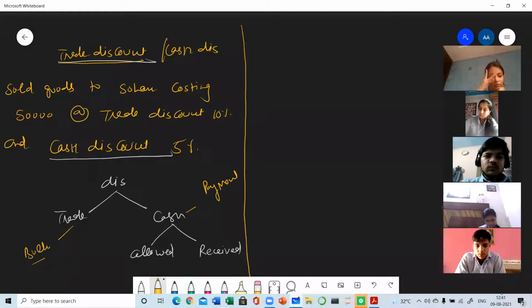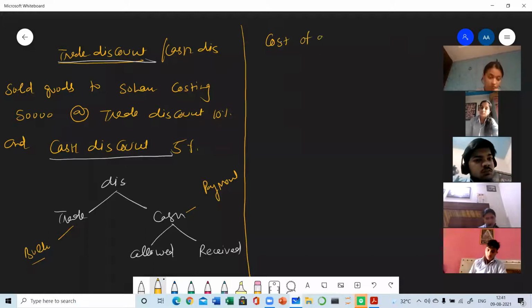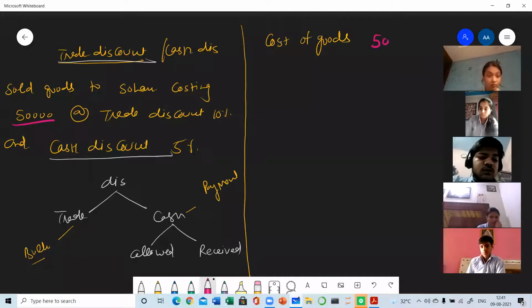So here in this transaction, you can see that the trade discount is there and the cash discount is there. Before passing this entry, first of all, you have to do some calculation work. How will the calculation work be done? Note down. First of all, you need to write the cost of the goods. What is the cost of goods given in the question? It is 50,000. Now there are two discounts, the cash discount and the trade discount.